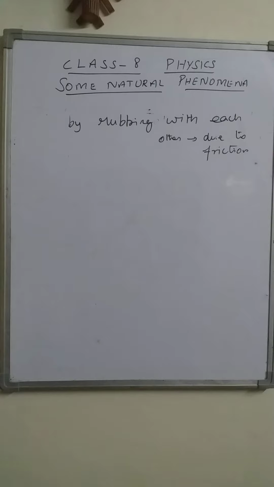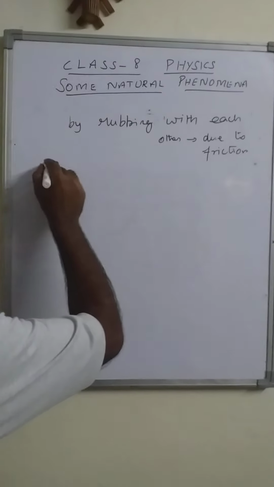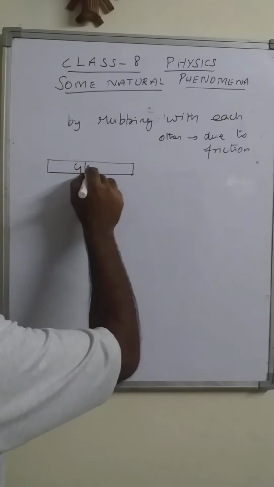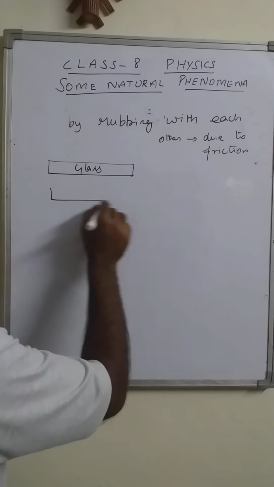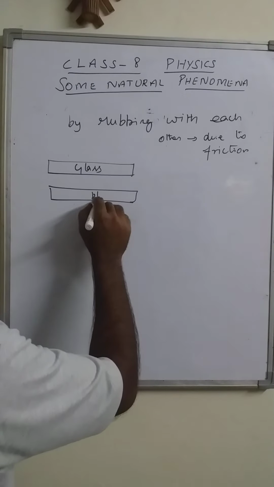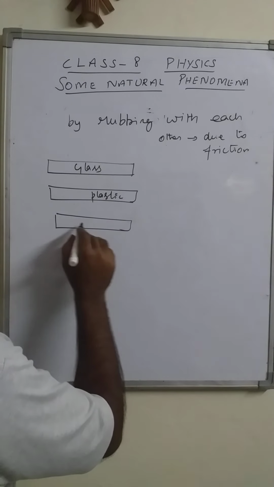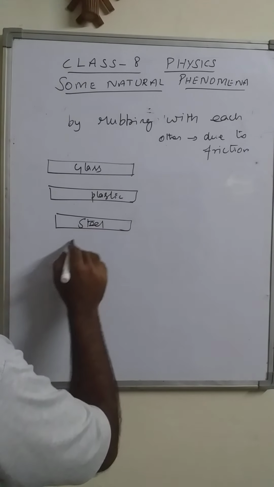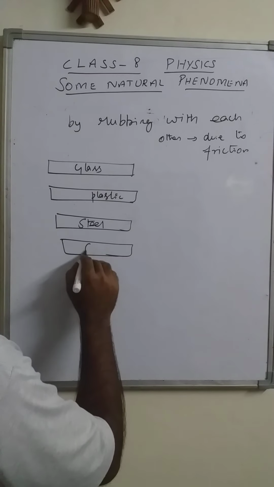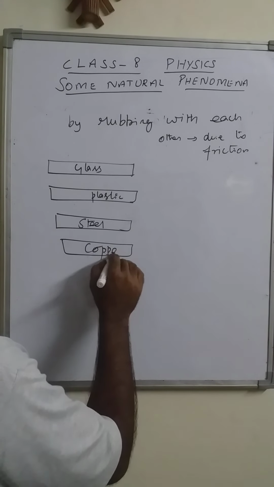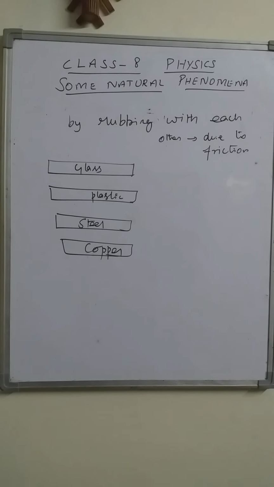Right. So for this, we take various kinds of material. Right now we discussed the glass rod, then plastic scale, then steel rod, then copper wire, any kind. The nature of the materials must be different.